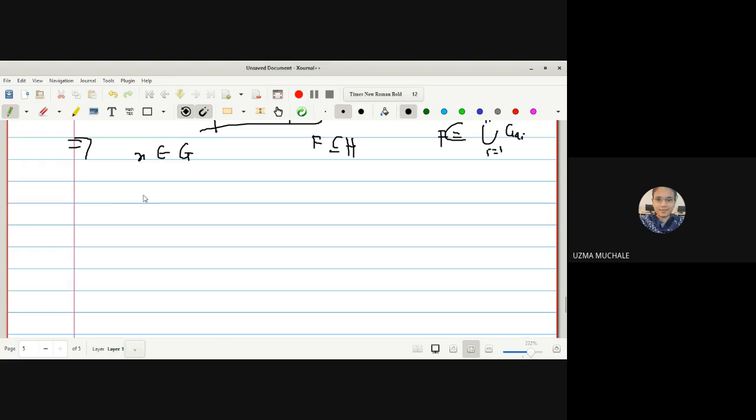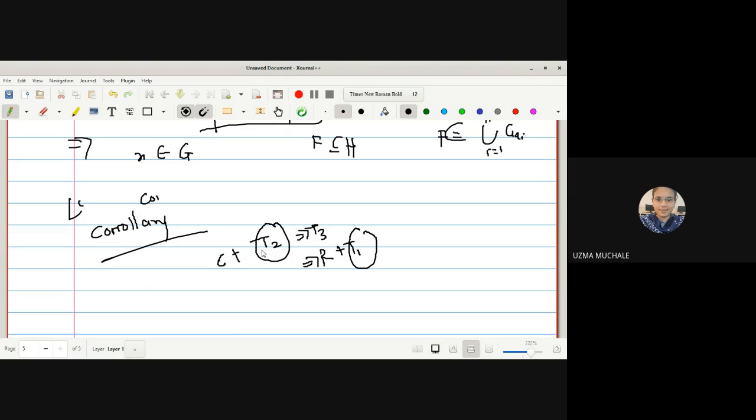And similarly you can prove every corollary for this theorem. What is the corollary? Every compact T2 is a T3. Just now we have proved it is regular. Regular plus T1 will be T3. T2 is already there, so no need to prove T1. Right?